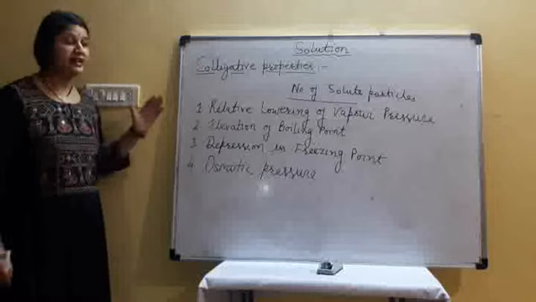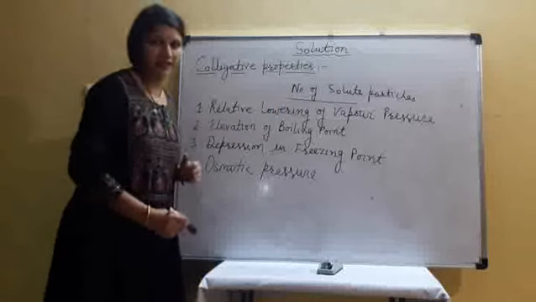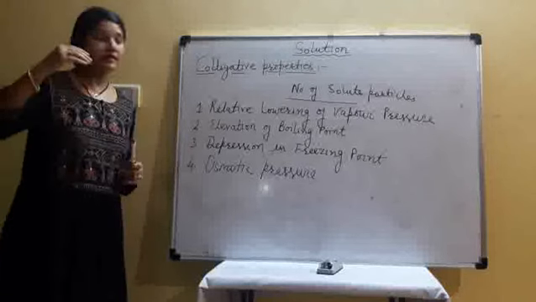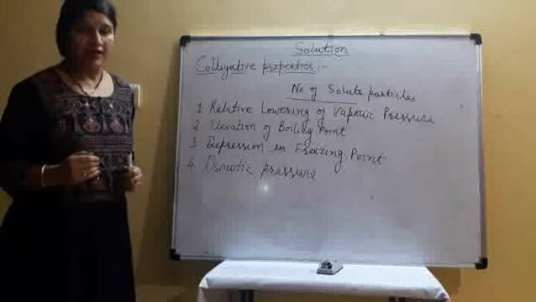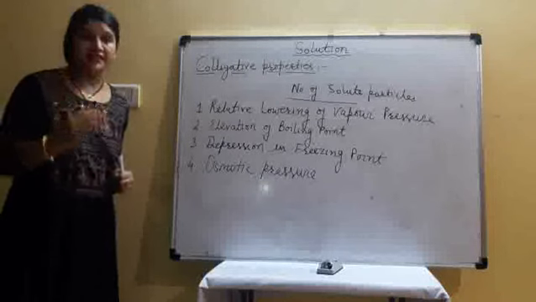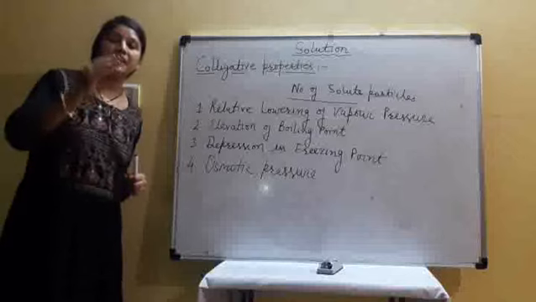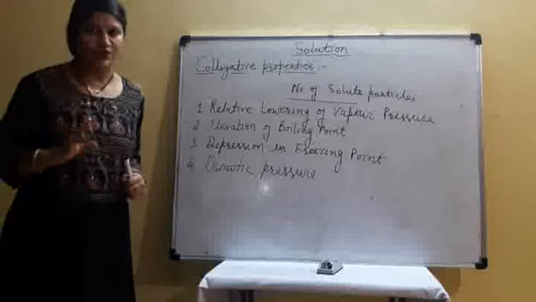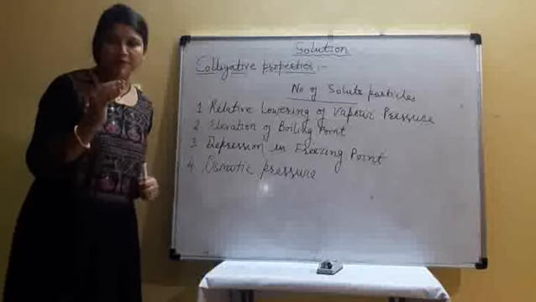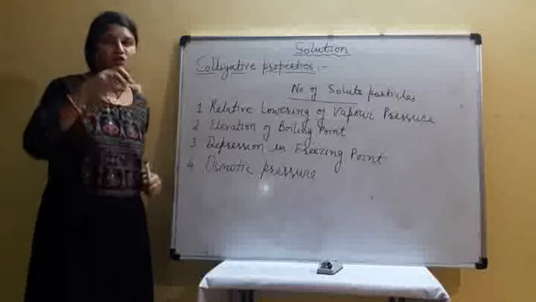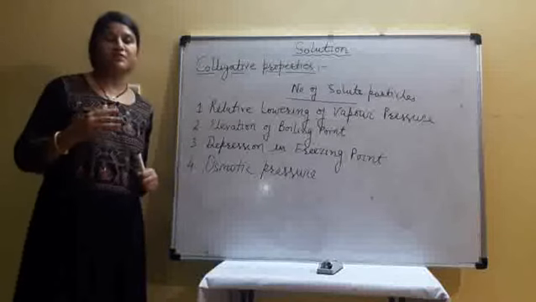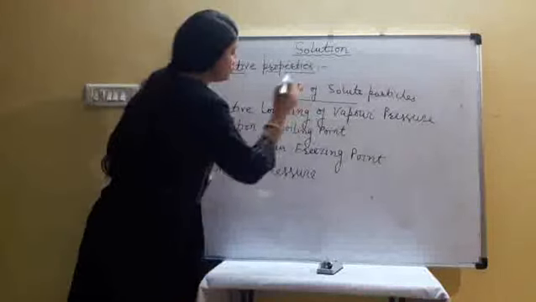The properties are, first, relative lowering of vapor pressure. Second is elevation of boiling point. When we add solute, how much does the boiling point of the liquid increase? It depends on the number of solute particles added in the solution. Third is depression in freezing point. Suppose water is a pure liquid. When we add some solute particles, how much does the freezing point decrease? Depression in freezing point depends on the number of solute particles.